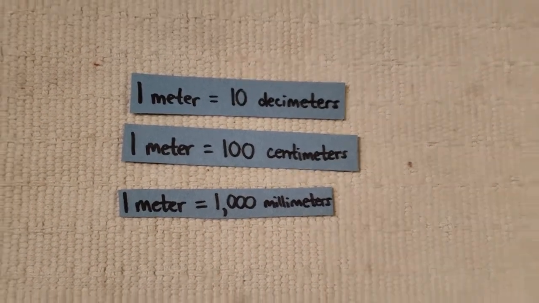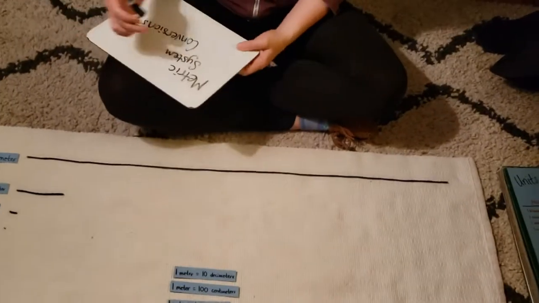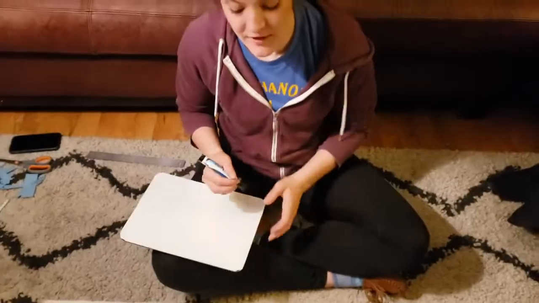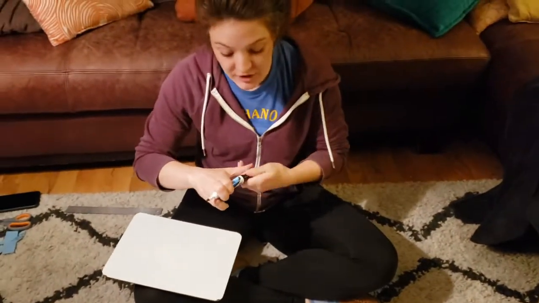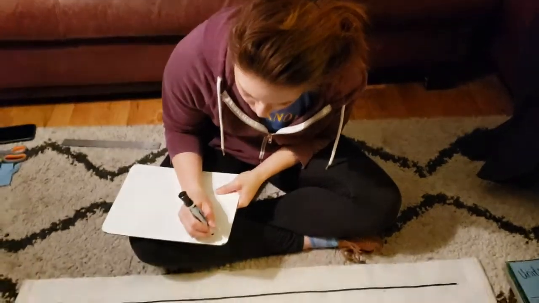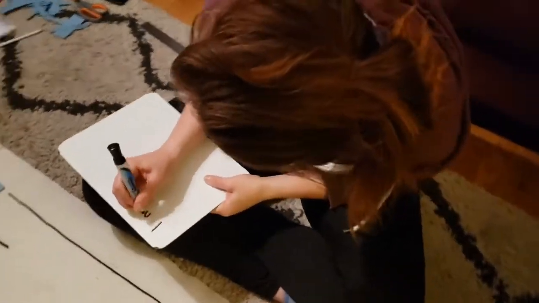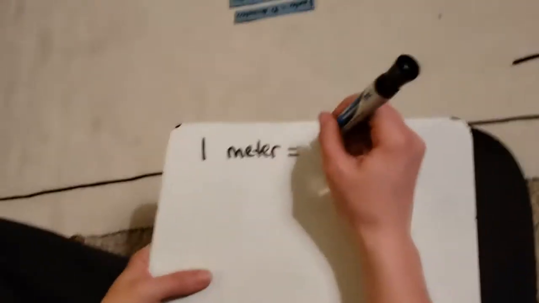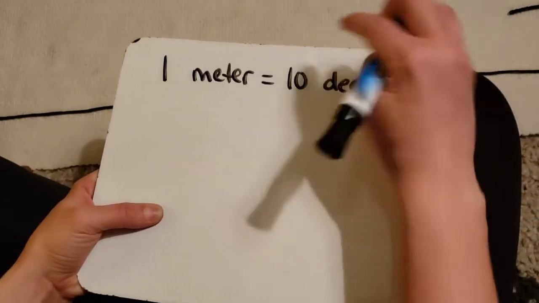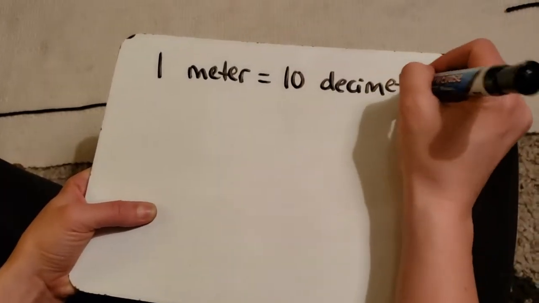So our follow-up is going to be to convert, let's say we have 1 meter, we know, is equal to 10 decimeters. This we know.